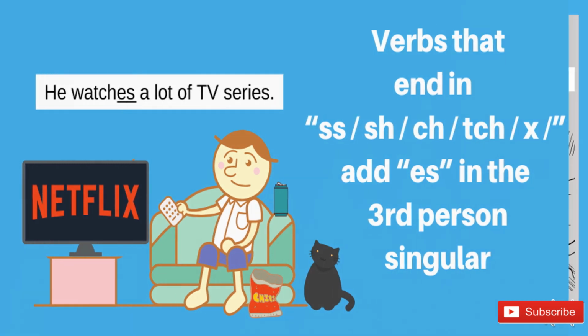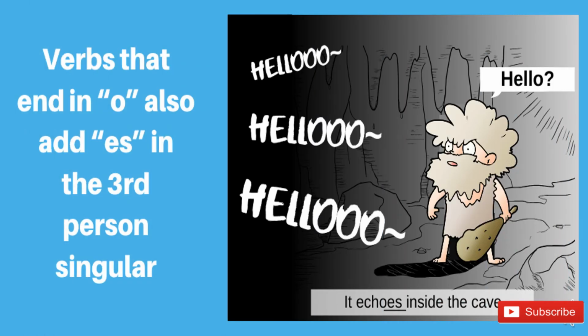And verbs that end in o also add es in the third person singular. For example, here is an example written over here: It echoes inside the cave. There is another example. The verbs ending with o, there are so many, like go. So whenever we use go with the third person singular, we add es. For example, he goes to school daily. She does her work regularly. Right?